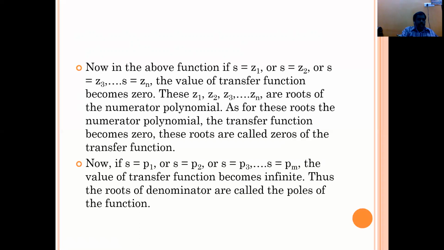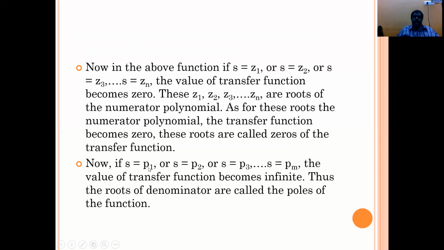So now the above equation, in the earlier equation, we represented as Z1, Z2, Z3, and so on. These are the roots of the numerator polynomial of the equation, and these roots are called the zeros of the transfer function.